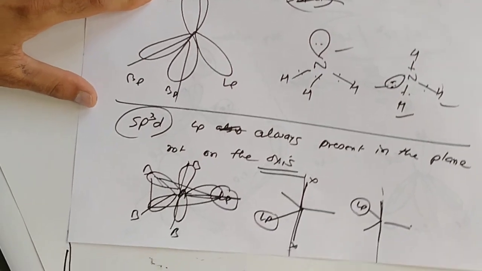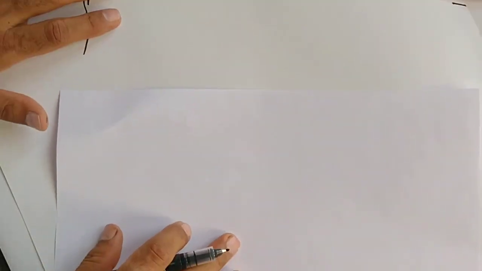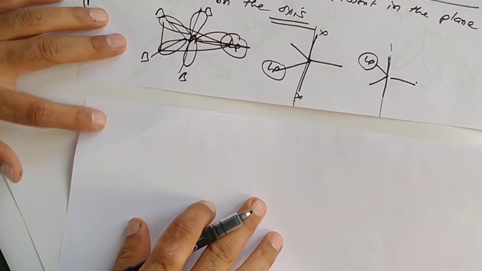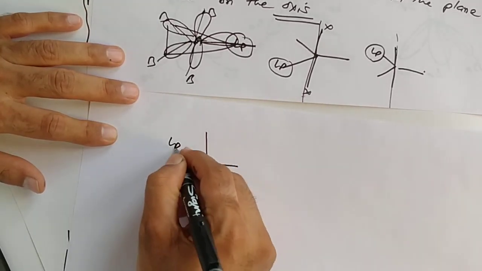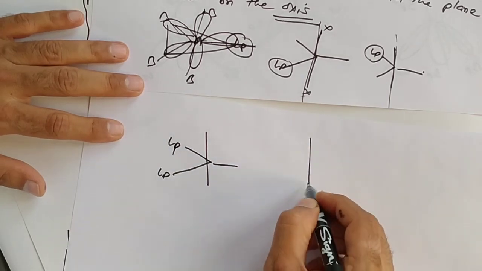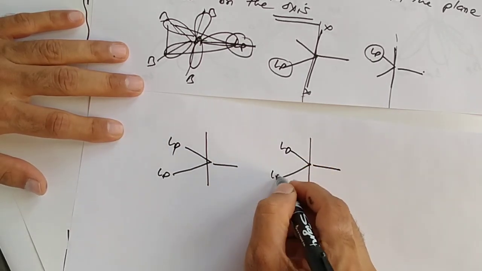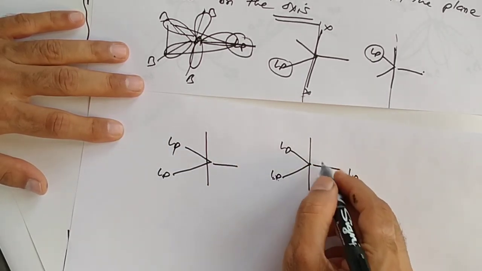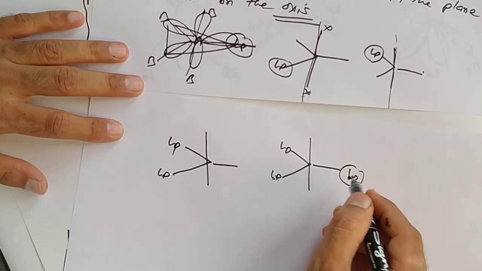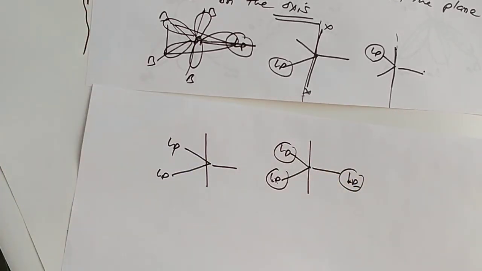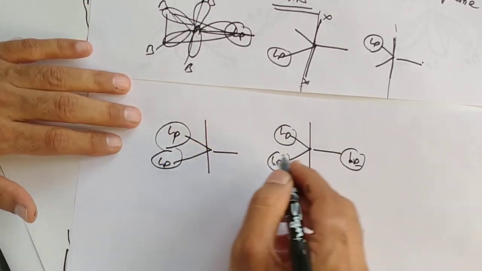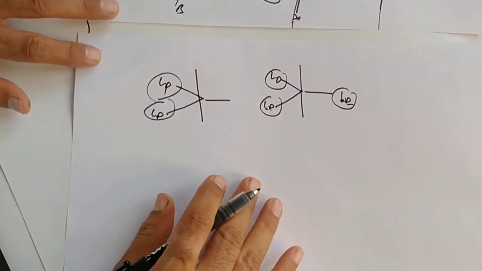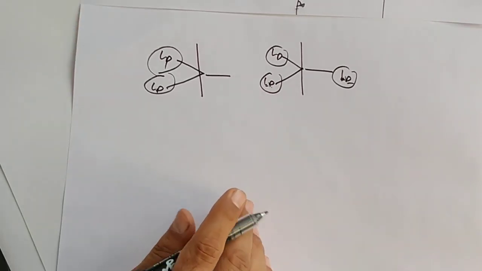On axis it never is. I am giving you example. If two lone pairs are there, both are here. If three lone pairs, all the three are on the plane. If sp3d hybridization is there, lone pairs are only on the plane. Enjoyed? I am giving you example.